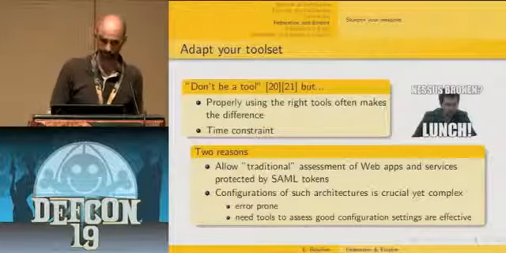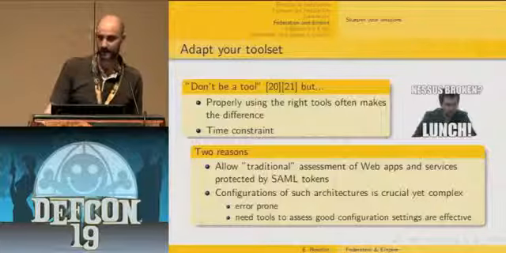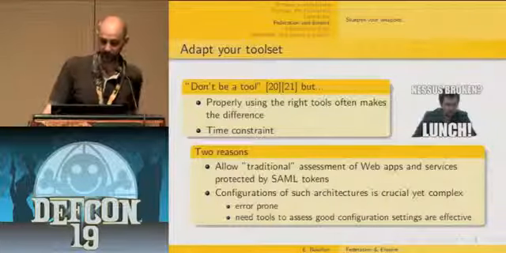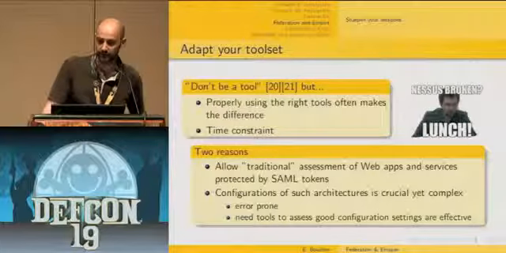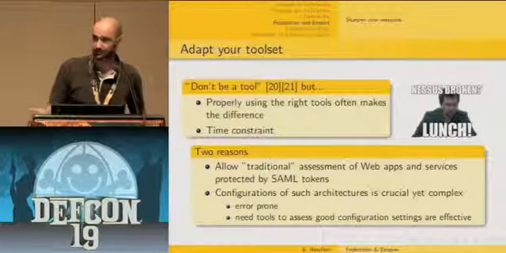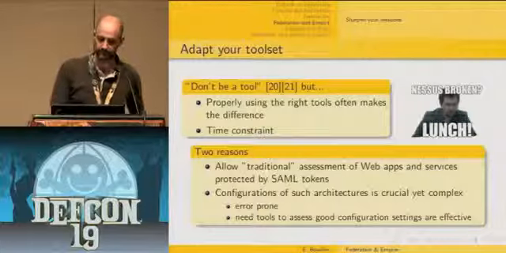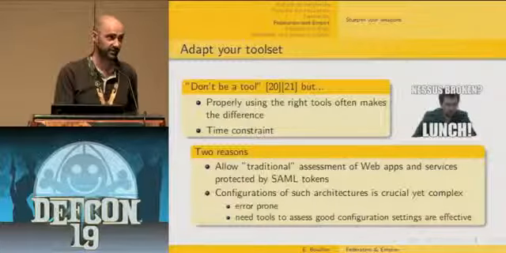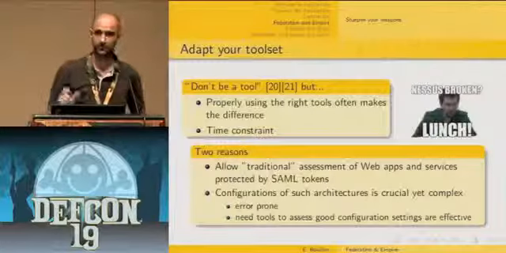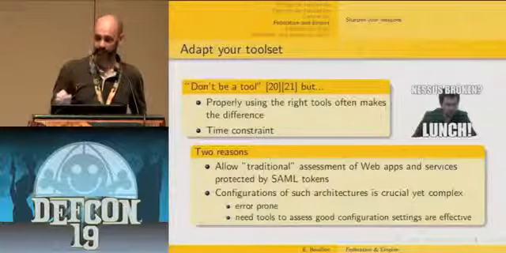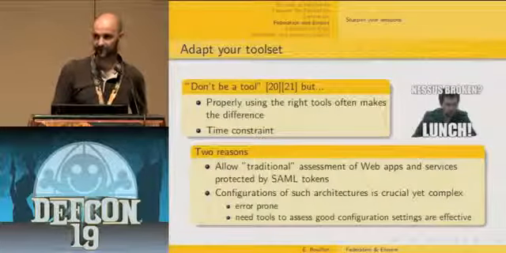And regarding SAML, there are two reasons to adapt our toolset. First, it allows a traditional web application scanner assessment to cope with SAML tokens, to cope with SAML-protected web applications. Also, the security of these applications very often relies on very complex configuration settings.